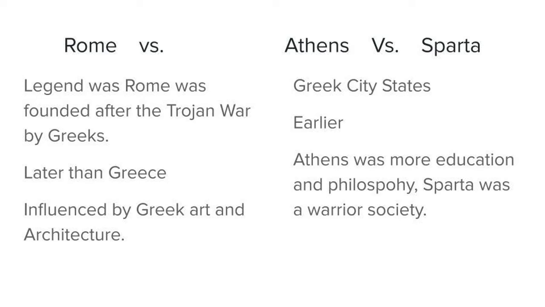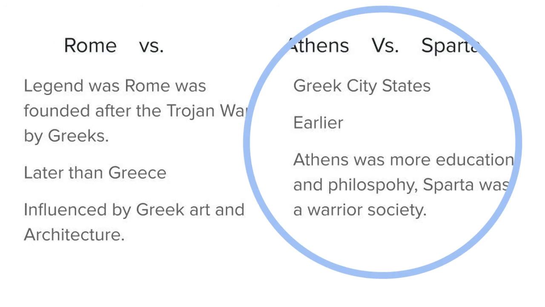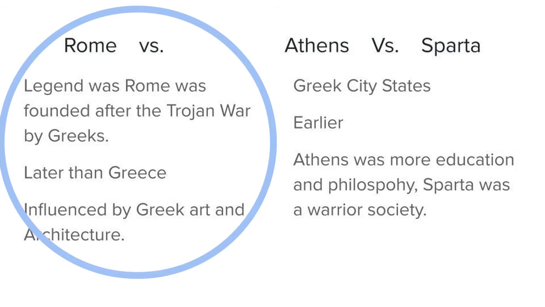The first section of the test lays out the basic differences in the classical civilizations. So you've got the Greeks, which is Athens and Sparta. They came along earlier, and remember we studied that Athens was more education and philosophy, while Sparta was more of a warrior society. The Romans, on the other hand, come along after, because the legend is that Rome is founded by Romulus and Remus, who escaped the Trojan War.